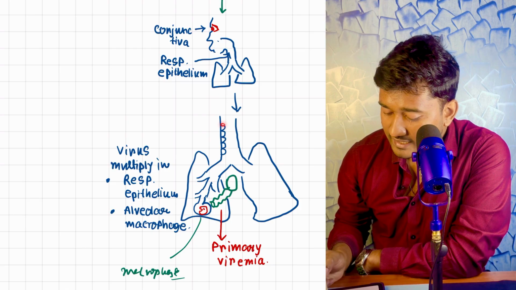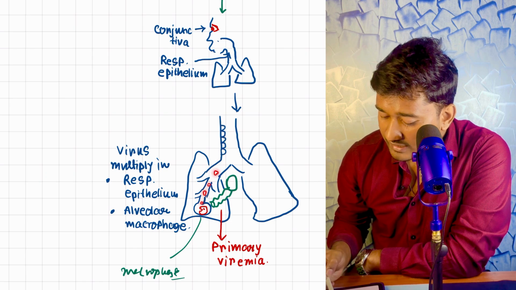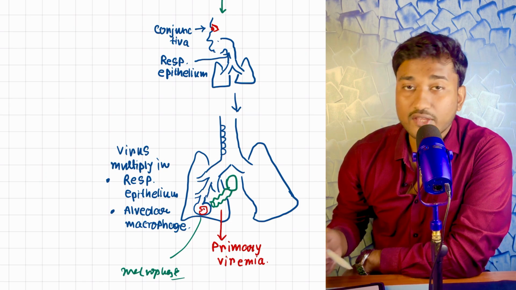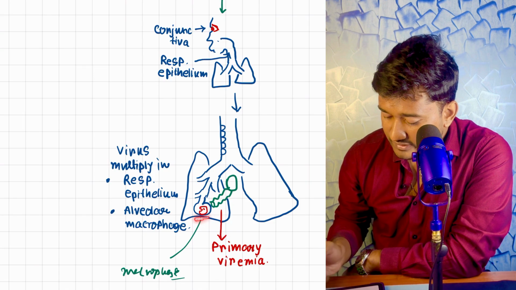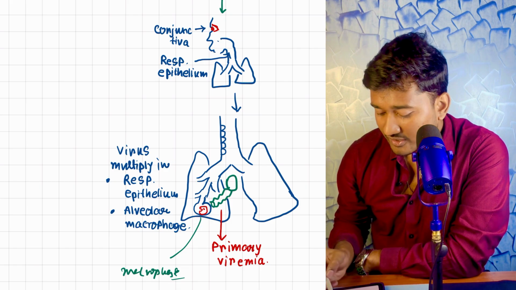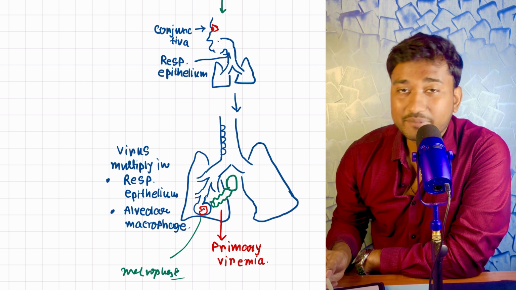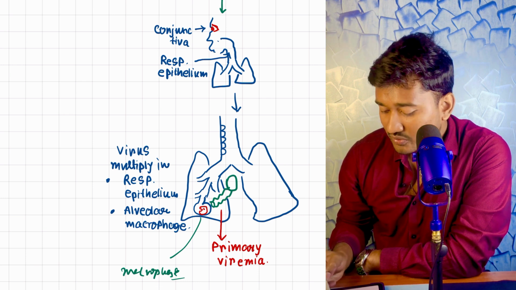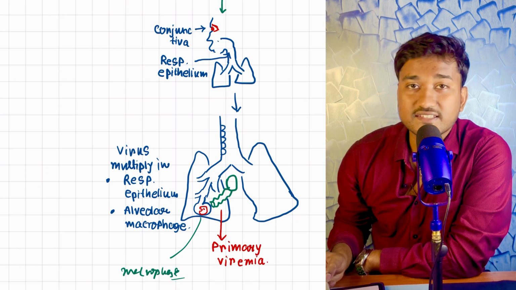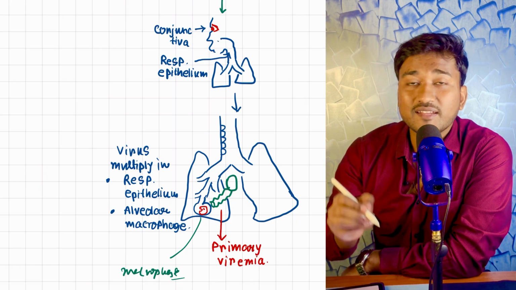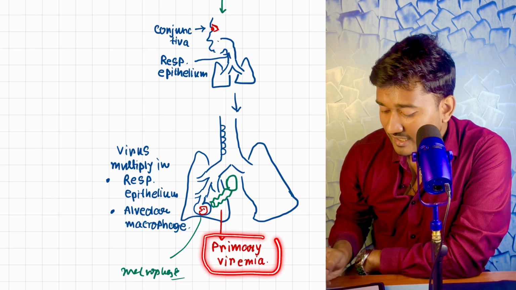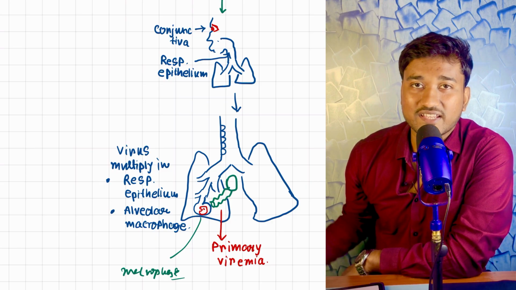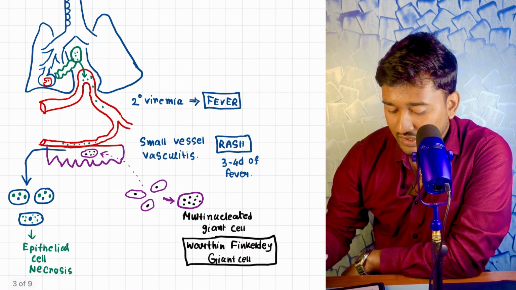After entry, the virus multiplies in the respiratory epithelial cells, and eventually it enters the alveoli. Within the alveoli we have one policeman. Look here, he is our police. He catches it. The name is macrophage. After catching it, it cannot destroy it properly, so it goes to the local police station, that is our lymph node. Within the lymph node this virus keeps on multiplying. This phase is termed primary viremia, when the virus for the first time keeps on multiplying within the body.